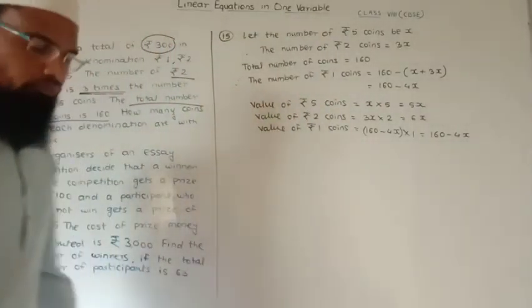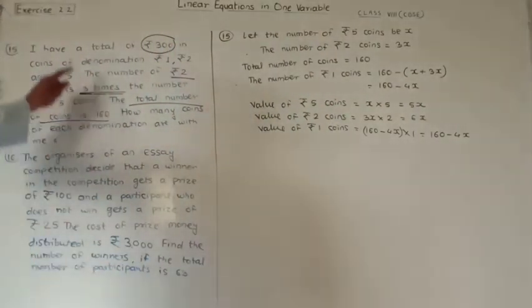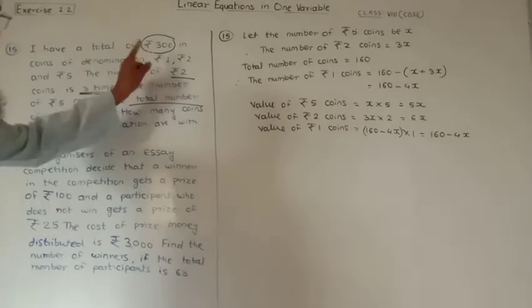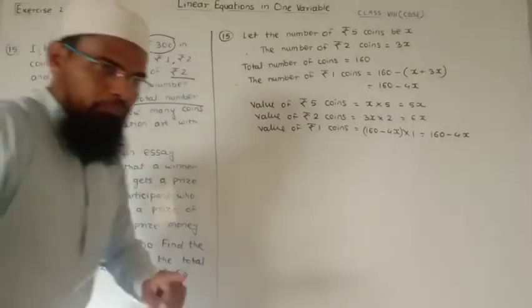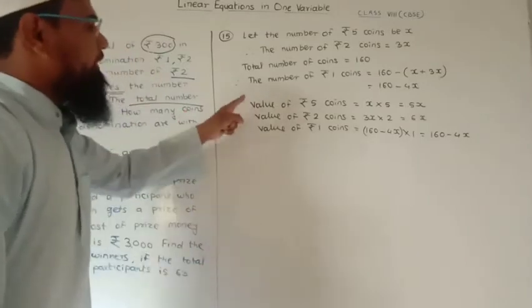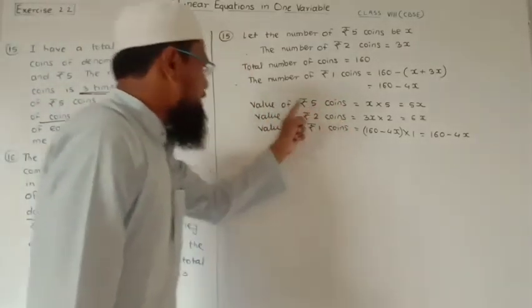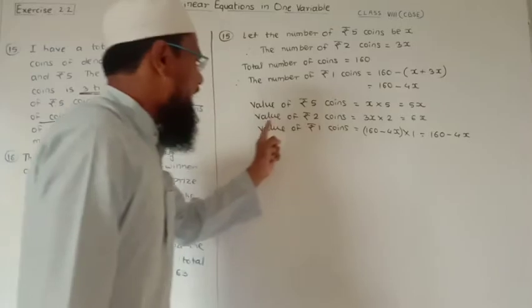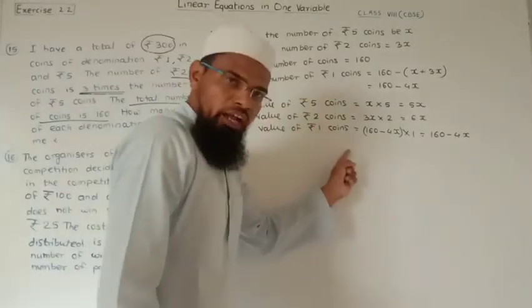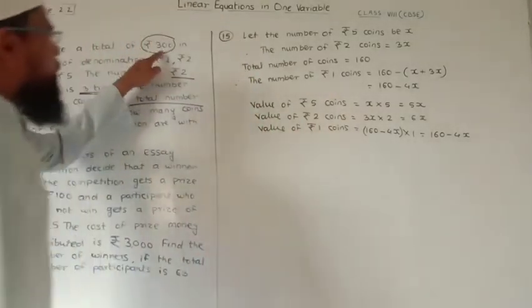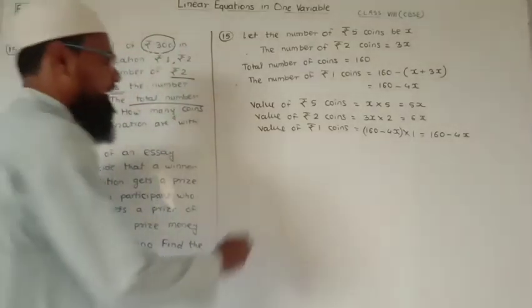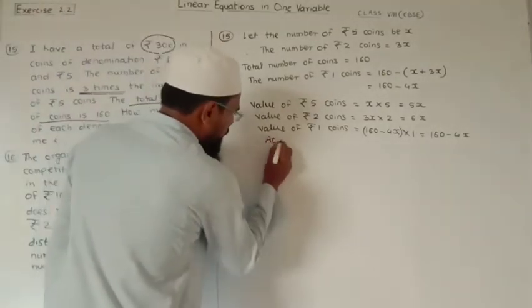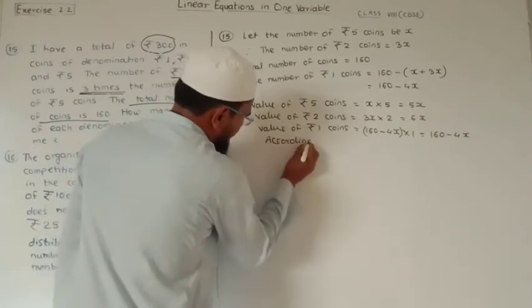Now the total amount is 300. So 300 is nothing but, if we add the value of rupees 5 coins, the value of rupees 2 coins and the value of rupees 1 coins, we get the total amount, which is nothing but rupees 300. So we can write here according to the condition.